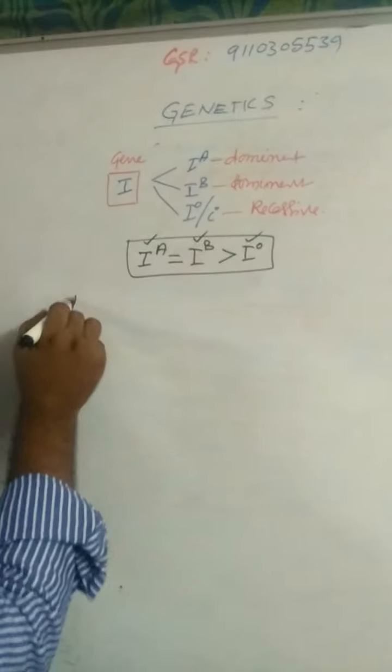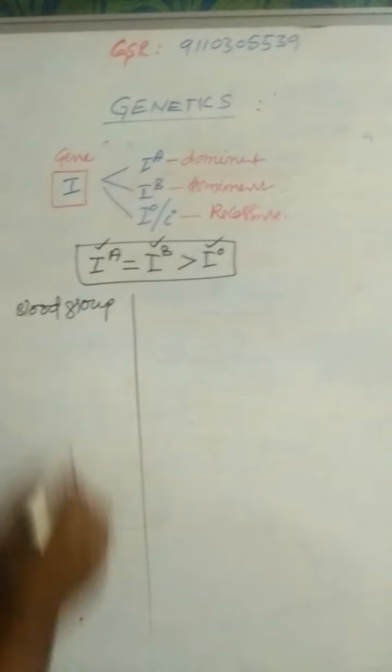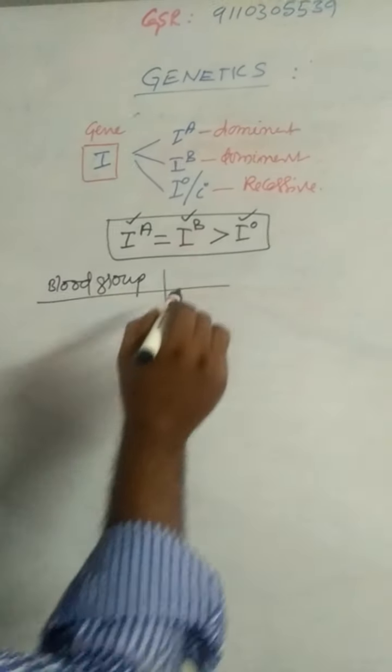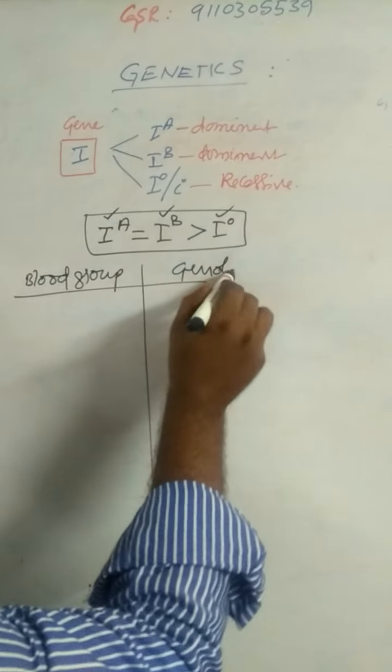Coming to blood group phenotype, and the second one is genotype.